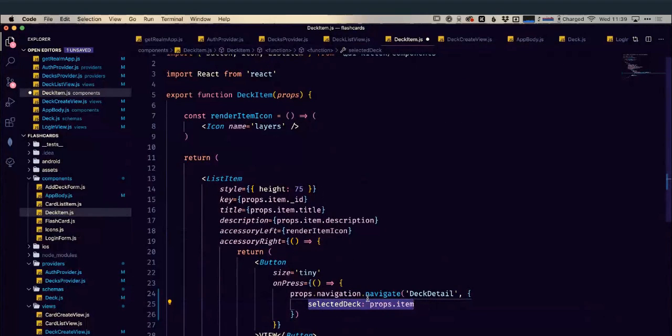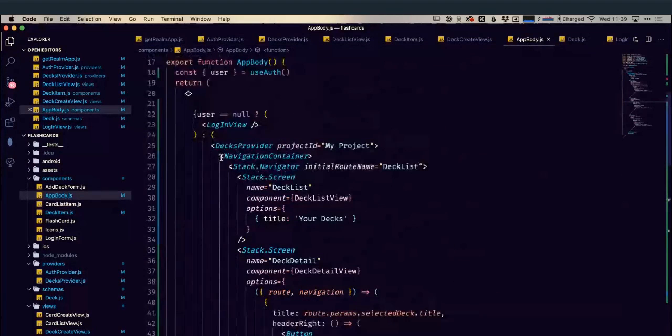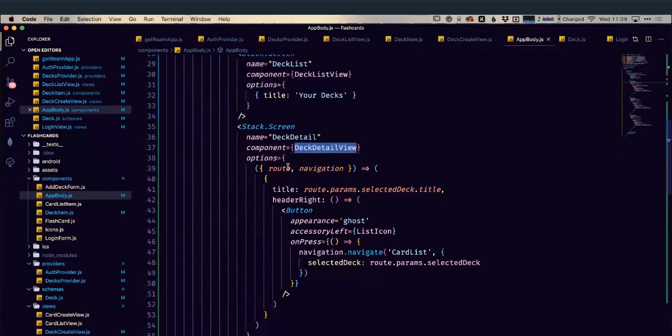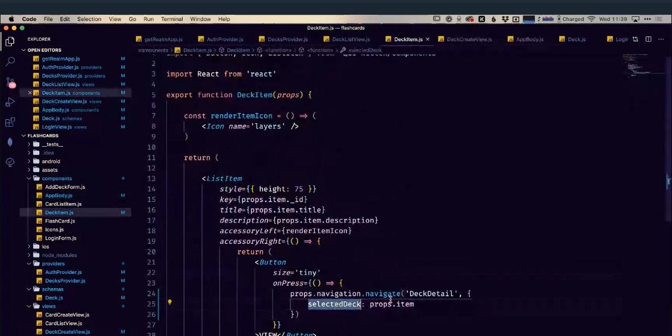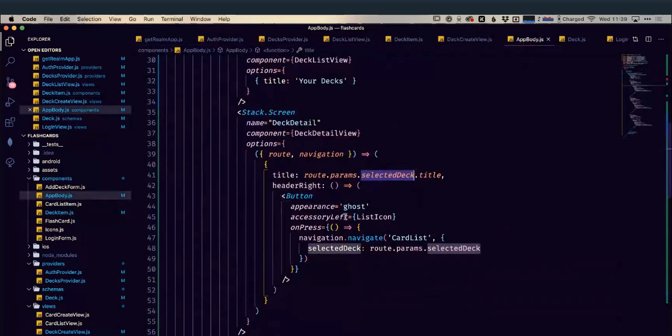So I can see that up. Whenever I press this button now, what it's going to call is within our navigation container here, this deck detail. We can see our deck detail is going to load this deck detail view. It's going to pass in our root and our navigation to it. It's going to set the title equal to the title of the selected deck. So that's that param that we created here. Selected deck is equal to our deck. So we're using selected deck.title, and it's got a button as well, which is going to allow us to switch different views. We don't need to worry about that now. What we need to know is that it's going to load a deck detail view, and it's going to pass in this selected deck as a parameter to it.